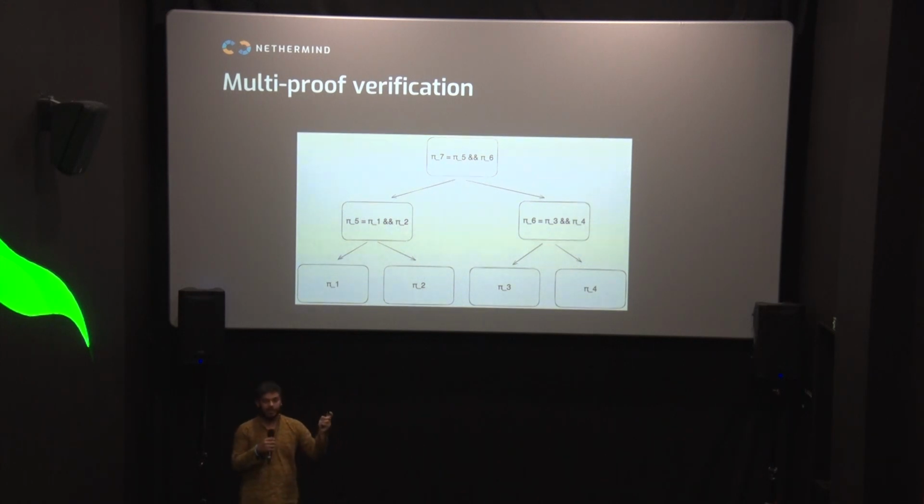Using optimistic execution, we can do greedy aggregation. We can just say, whichever proofs are ready right now, just send them right now, and then the next batch can go when they are ready.